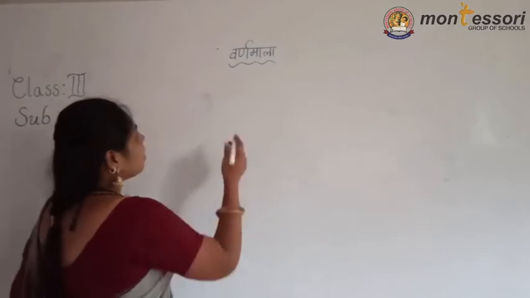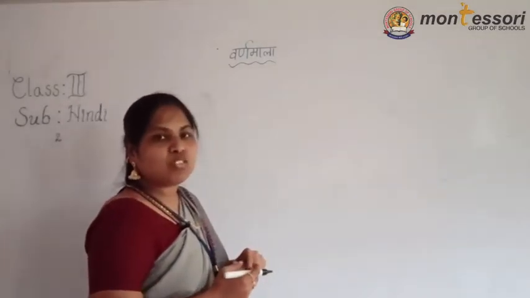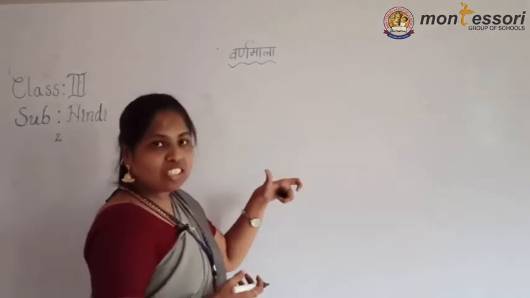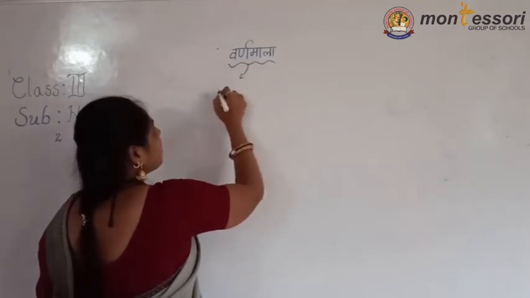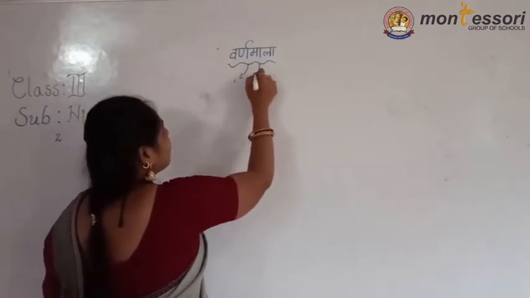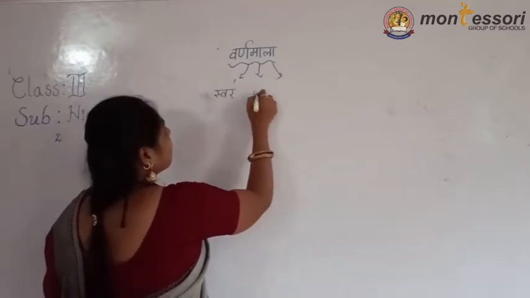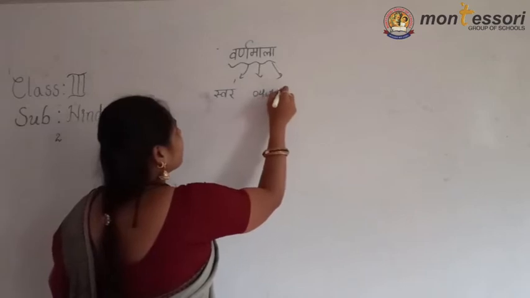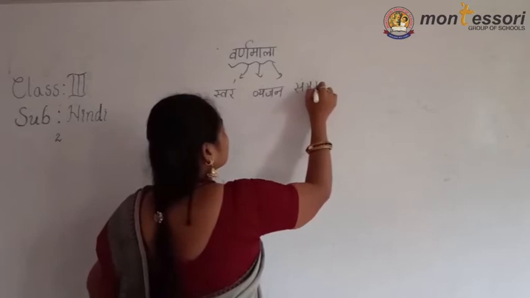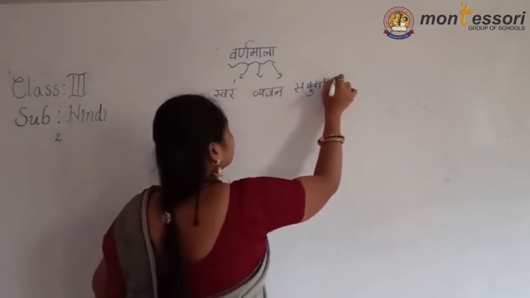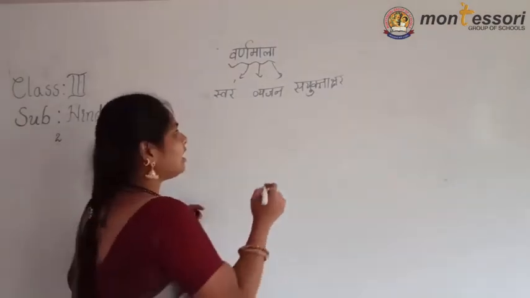Varnamala is, Varna means what? Varna means Akshar. Aksharon ko hi Varna kahte hain. This Varnamala is divided into how many parts? I told you, 3 parts. What are they? Swar, Vyanjan and Samyuktakshar. I already explained this one. I am just revising all this. Okay, children?